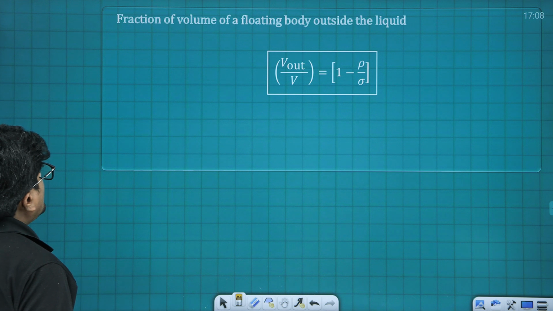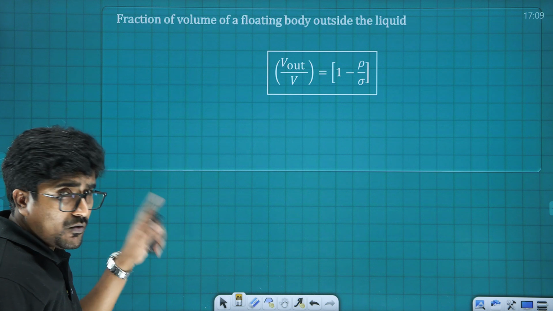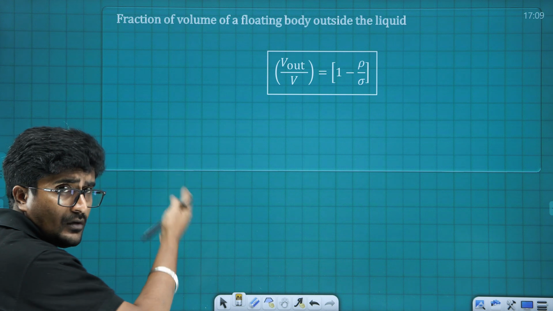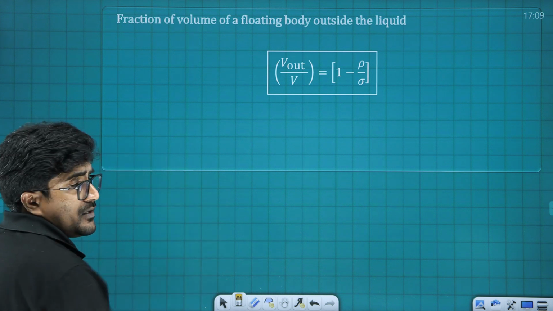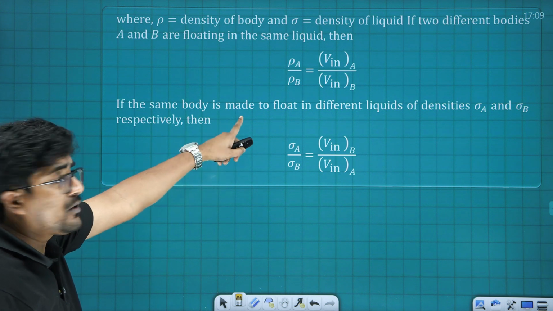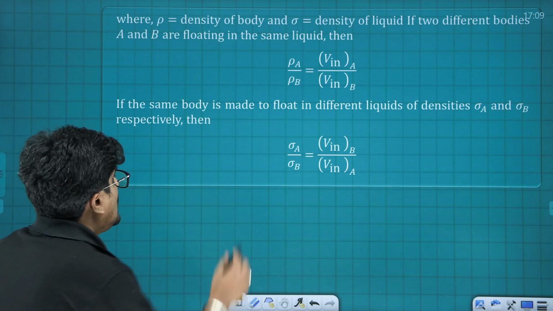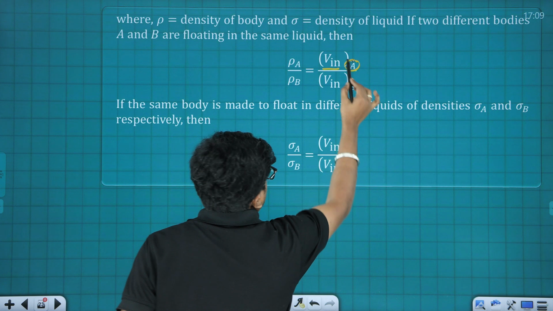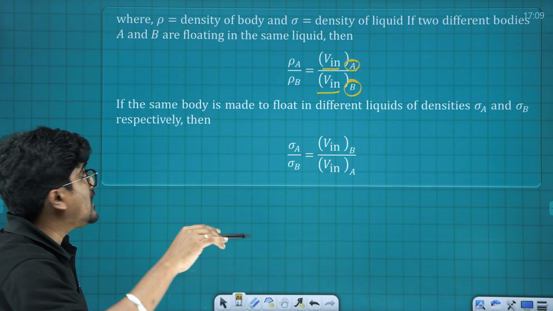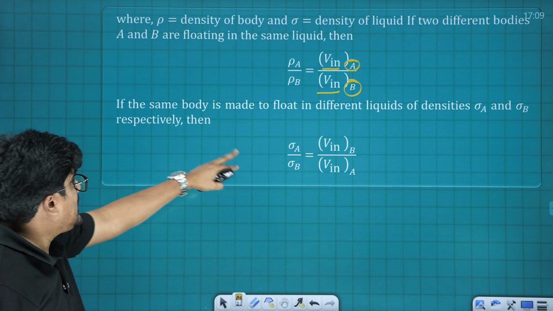Alright, and this particular part we already discussed, that is the fraction of the volume that is out of the liquid. In detail we had a discussion, and the same relation is here. There we discussed in terms of rho 1 and rho 2, as well as in terms of rho and sigma, and the same thing you can see here as well. Now again in terms of some other relation, like rho 1 in liquid A as well as rho 2 in liquid B, two types of liquid comparison are taken. So what is going to be the volume inside the liquid of type A, and the volume inside the liquid B, that is going to be rho of A as well as rho of B, based on the densities they are talking about. And here it is in terms of the density of the body.